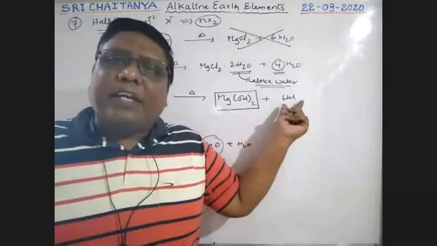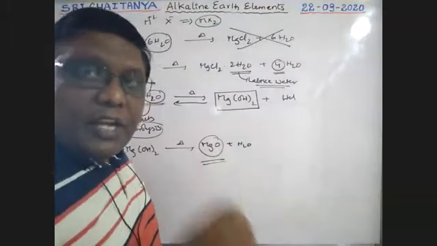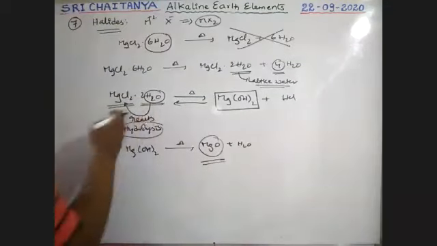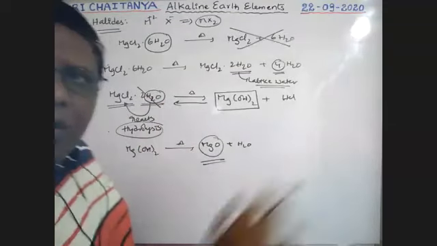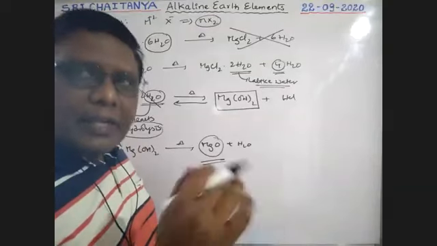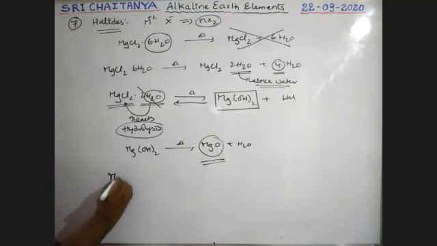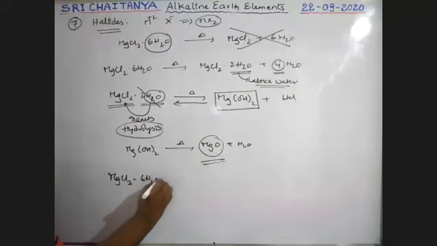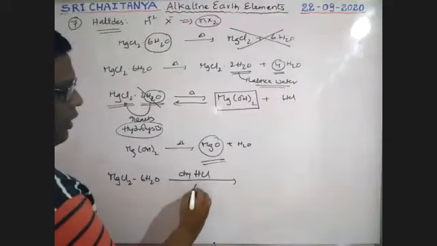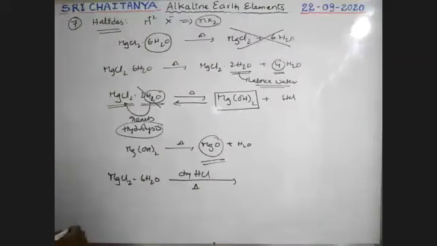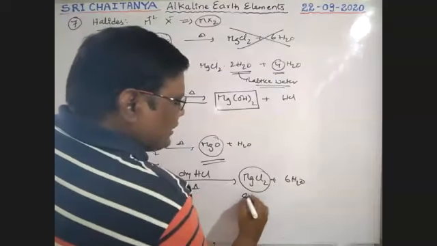So what is the byproduct here? HCl. So if the reverse reaction takes place, that means the hydrolysis reaction does not take place. If hydrolysis does not take place, the remaining water molecules come out. For that purpose, dry HCl is used. That means, see here, MgCl2·6H2O heated in the presence of dry HCl gives anhydrous MgCl2.